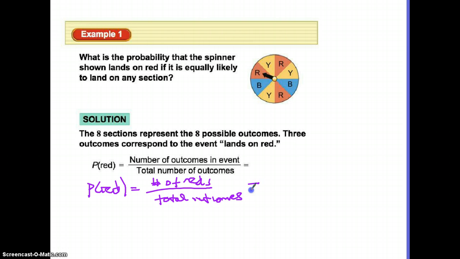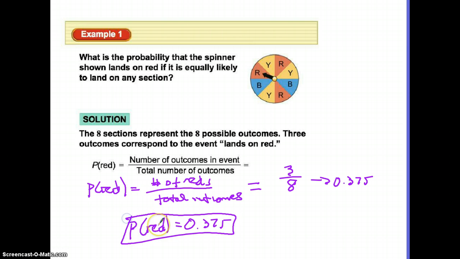If you take this and say number of reds, there are 3 reds on it. There are 8 possible outcomes, so our probability is 3 out of 8. You can write it as this fraction, or as the decimal version, which is 0.375. So the final step that really makes this look good is saying probability of red is 0.375. And that's our final answer. So it's always our successes, which means what we're looking for, over our total.